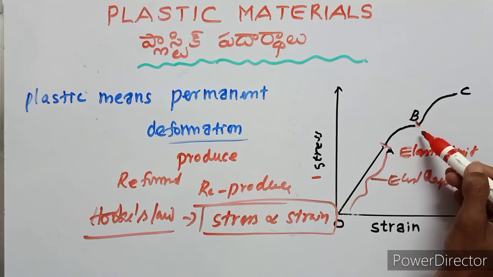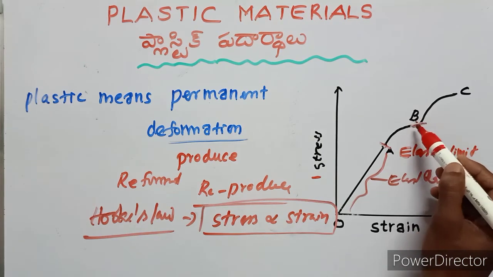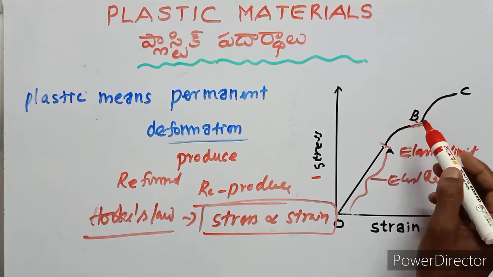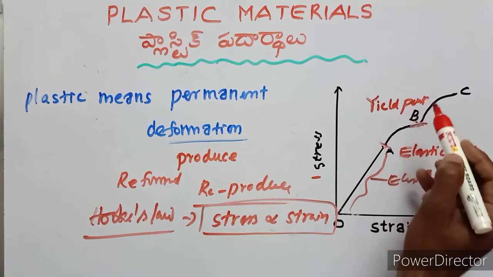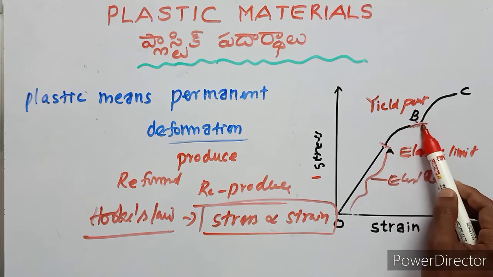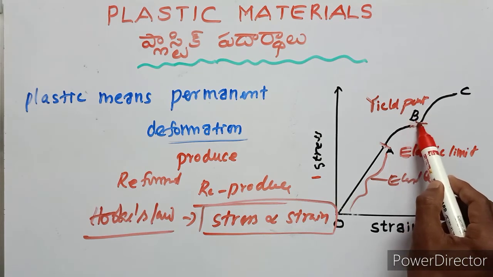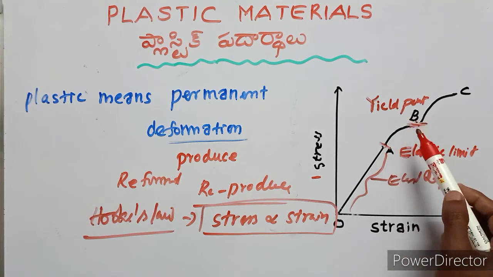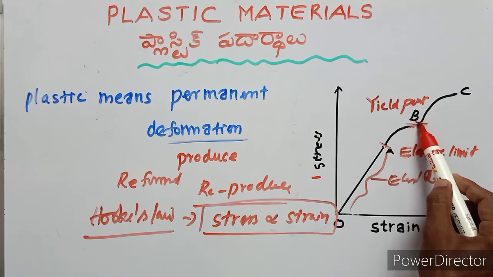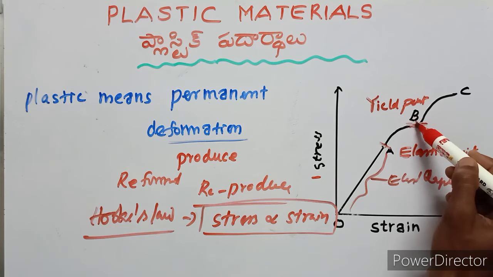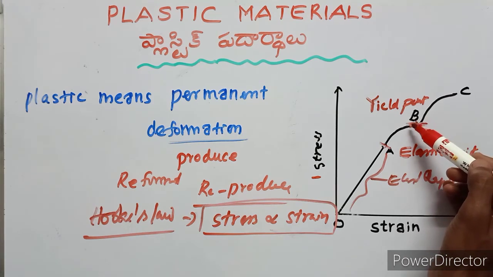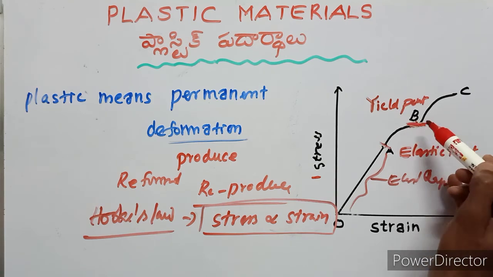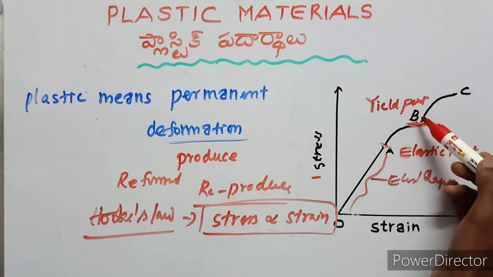Okay, on increasing the load further beyond, this is the yield point. That means on increasing the load further beyond yield point B, the extension of wire increases rapidly. Then after point B, without increasing load, the wire automatically extends.